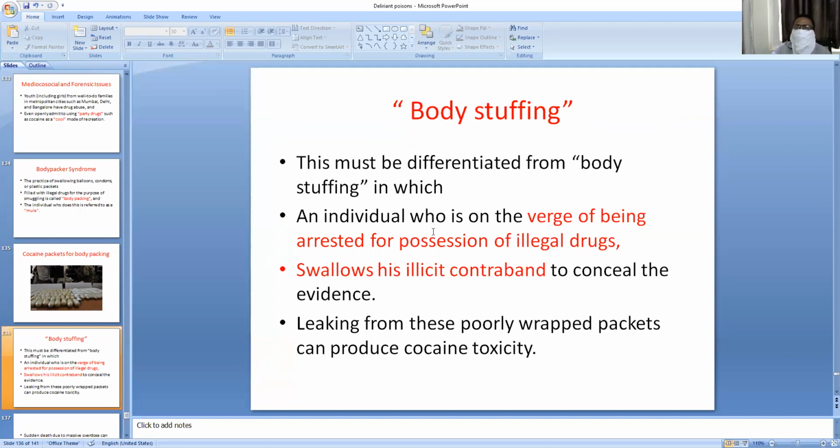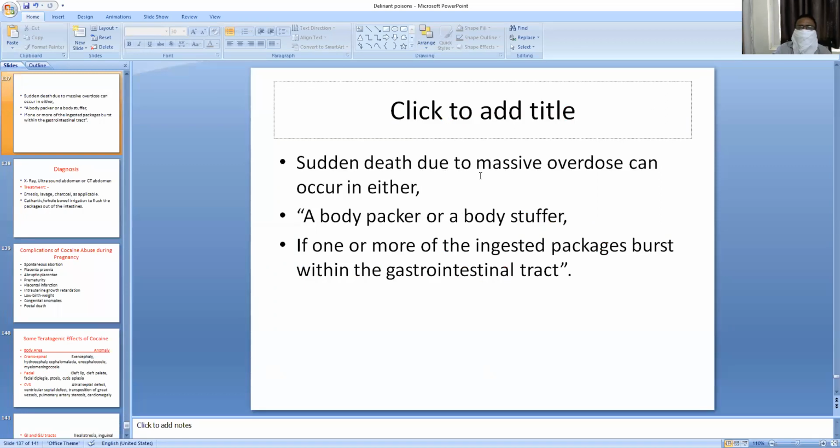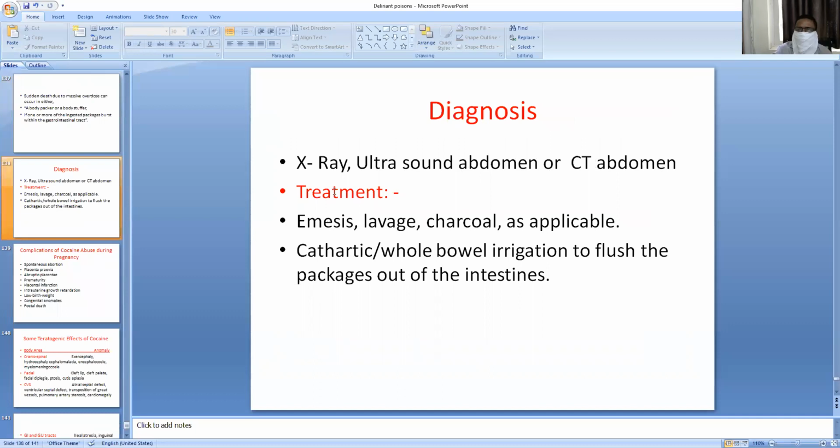What are the complications of body stuffing or body packing? If a person has ingested, or suddenly taken, these cocaine-filled plastic capsules or cocaine balloons, and they rupture suddenly in the intestines, they will produce toxic effects and the person may die because of the large dose of the cocaine poison. So, sudden death due to massive overdose. How to diagnose? These body packers and body stuffers can be diagnosed by ultrasound abdomen, X-rays and CT abdomen.